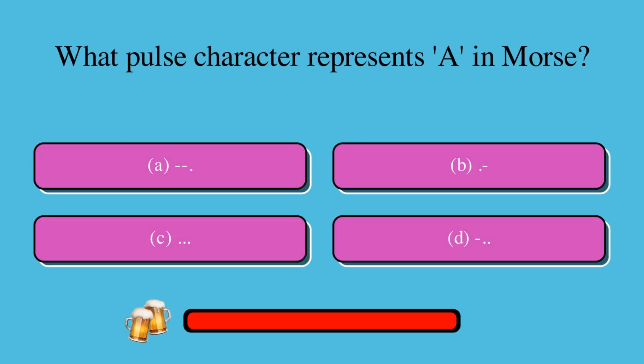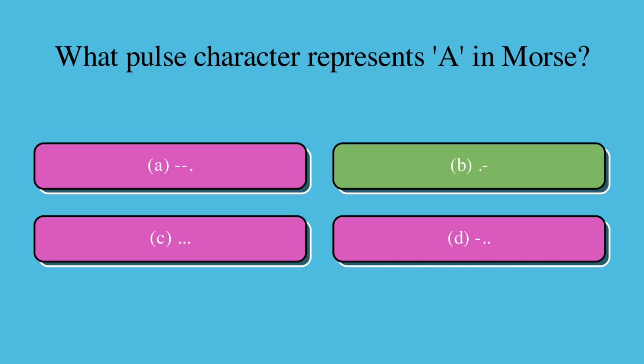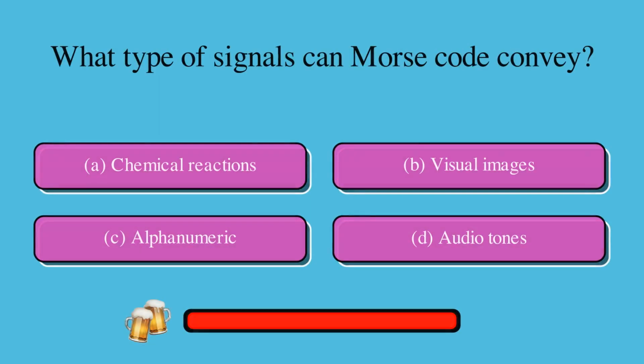What pulse character represents A in Morse? Is it A, B, and C, or D? The correct answer is B. What type of signals can Morse code convey? Is it A, chemical reactions, B, visual images, C, alphanumeric, or D, audio tones? The correct answer is C, alphanumeric.